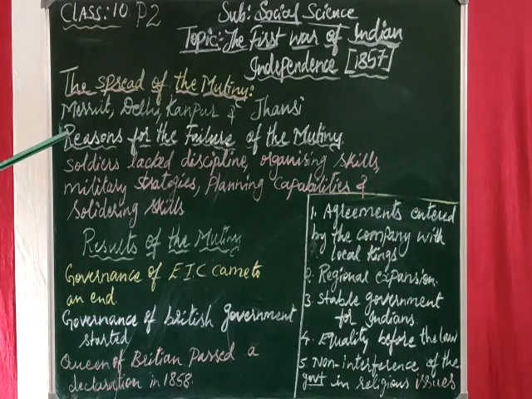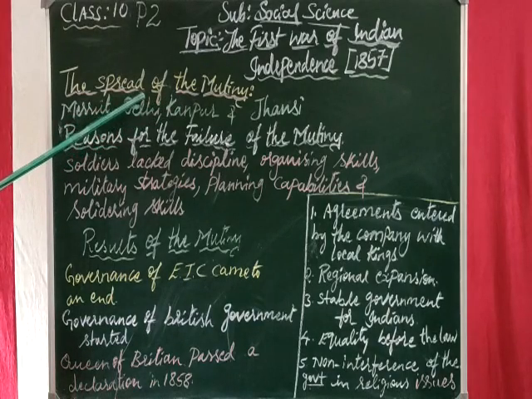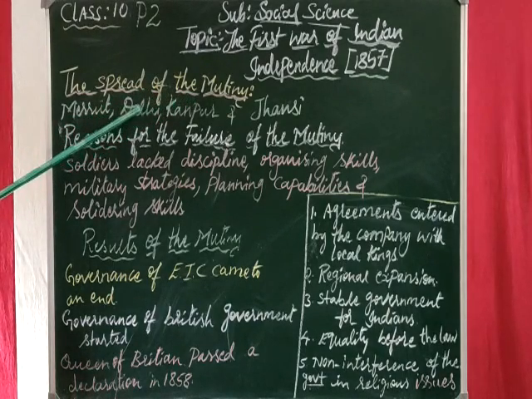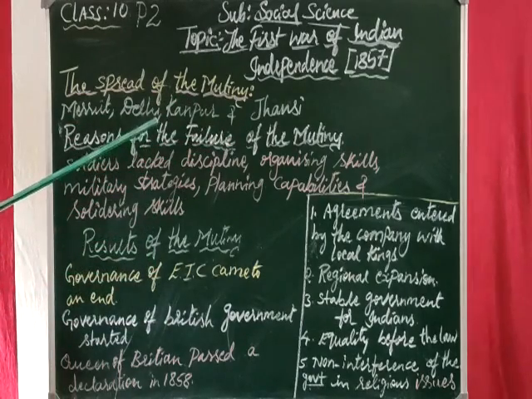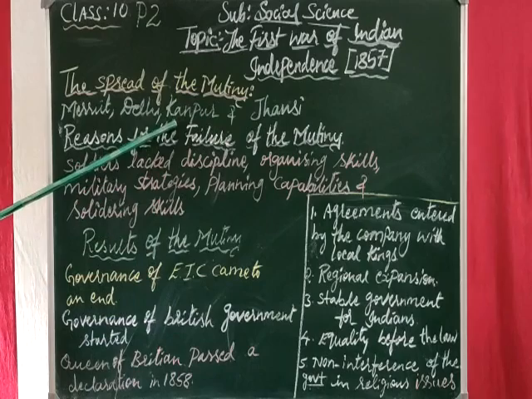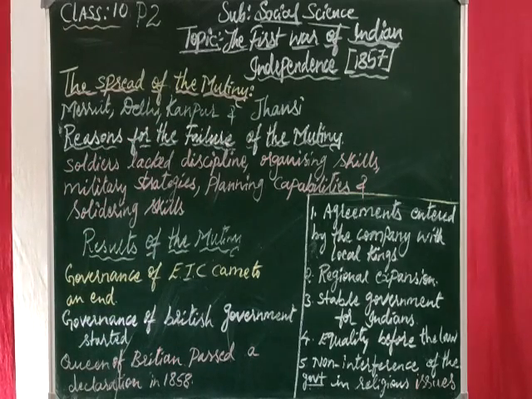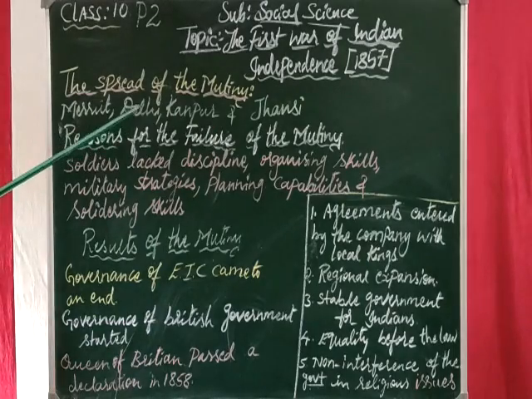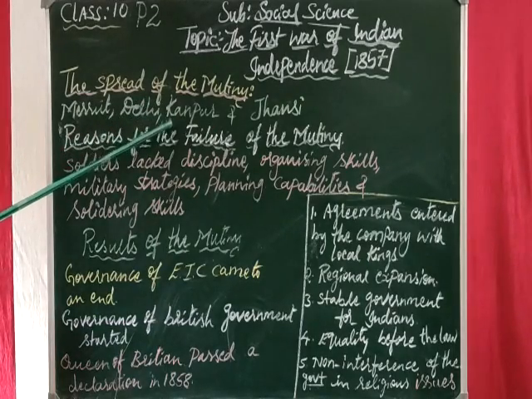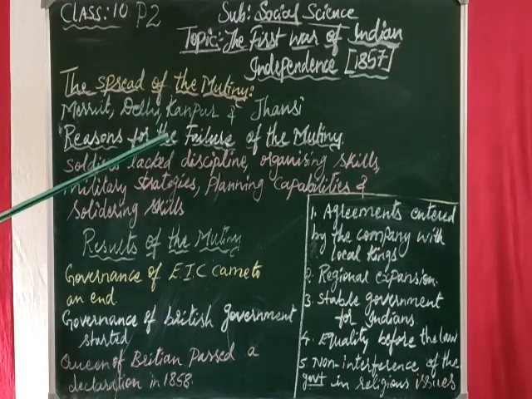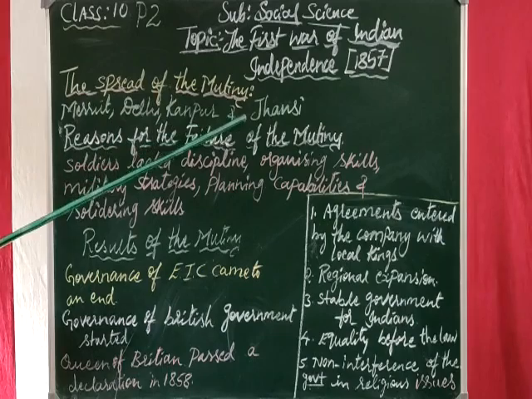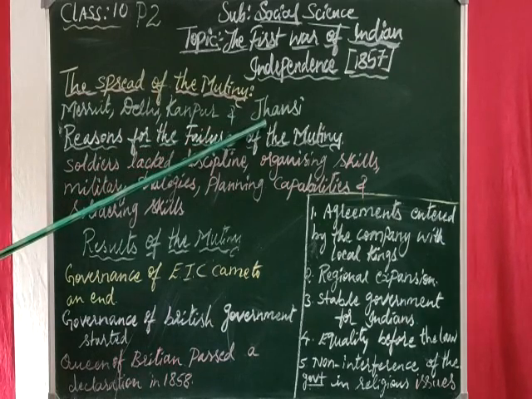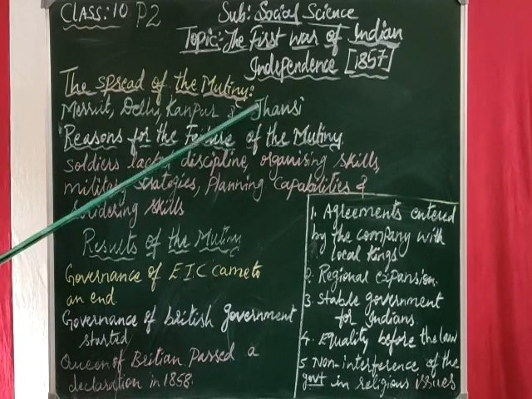And this incident, the spread of the mutiny, spread like wildfire to Delhi, Kanpur and Jhansi. Okay children, shall we move on to the place called Kanpur? In Kanpur, there was a person called Nana Sahib. Even he was involved in the revolt. And the assistant of Nana Sahib was called Tatia Tope. And in Jhansi, Rani Lakshmi Bai was made the leader of the revolt.